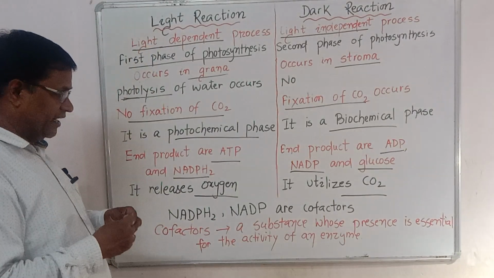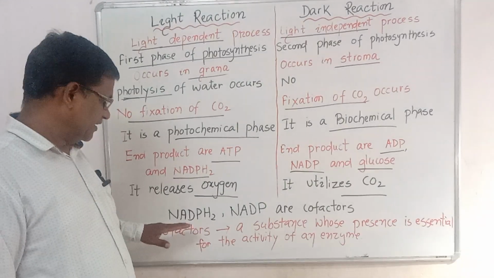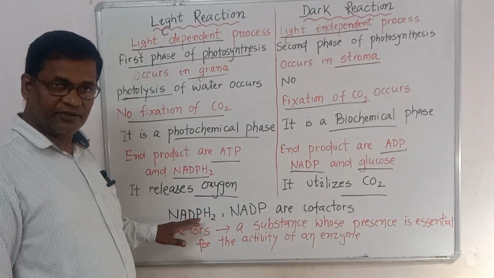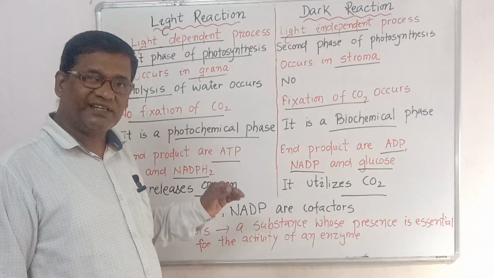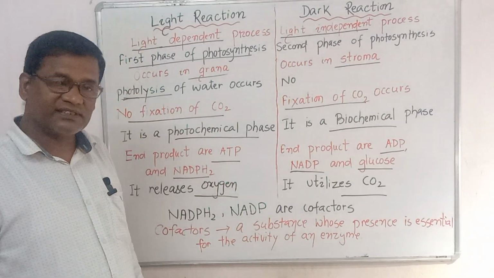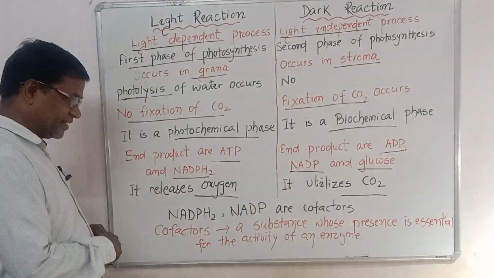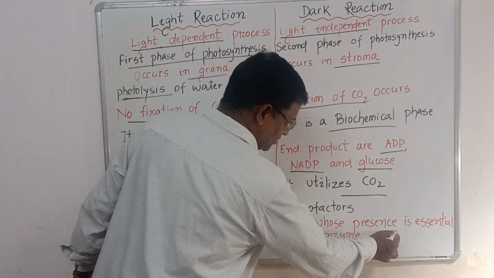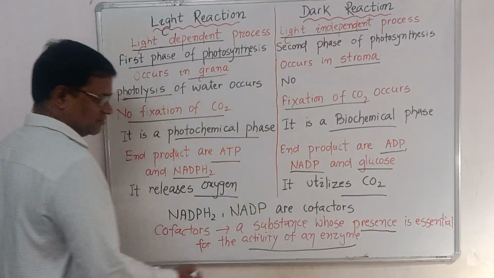Now, NADPH2 is nicotinamide adenine dinucleotide phosphate hydrogen. What are these? These are cofactors. What does cofactor mean? A cofactor is a substance whose presence is needed for the activity of an enzyme.